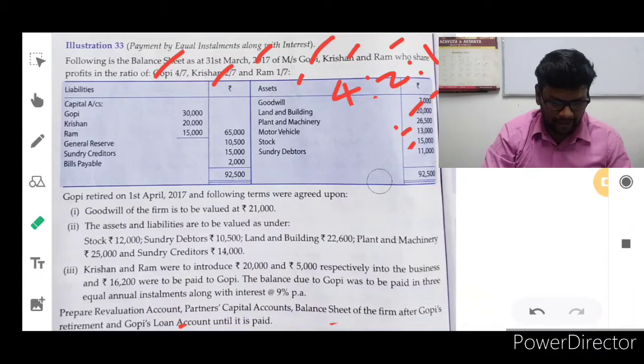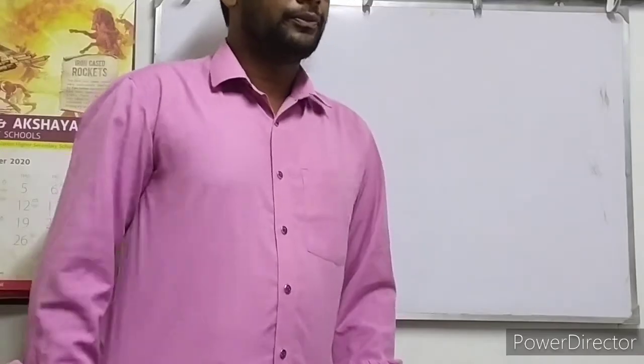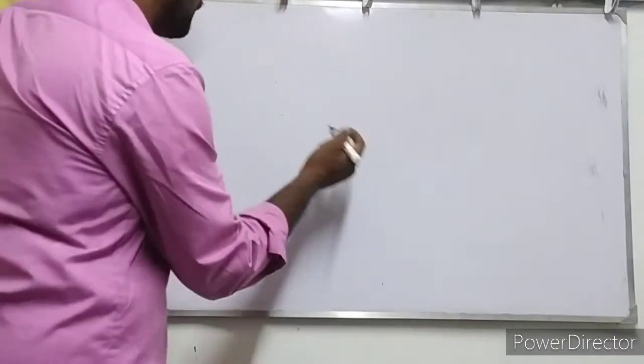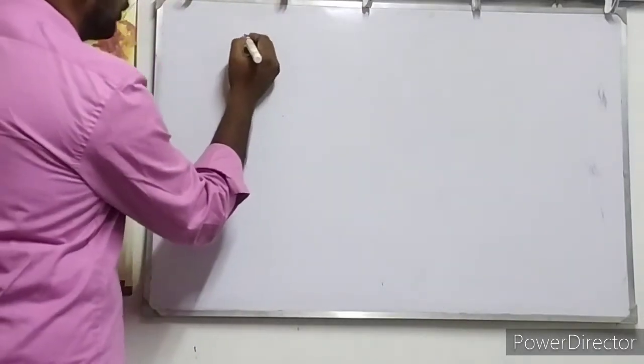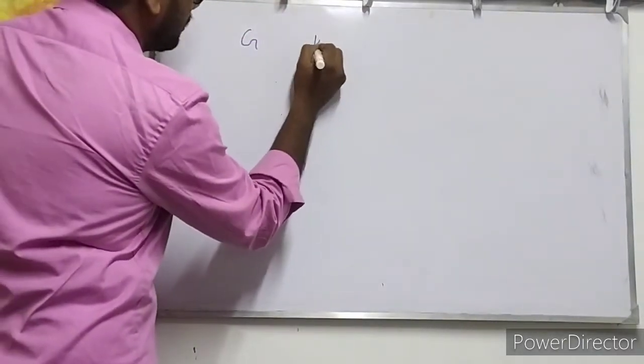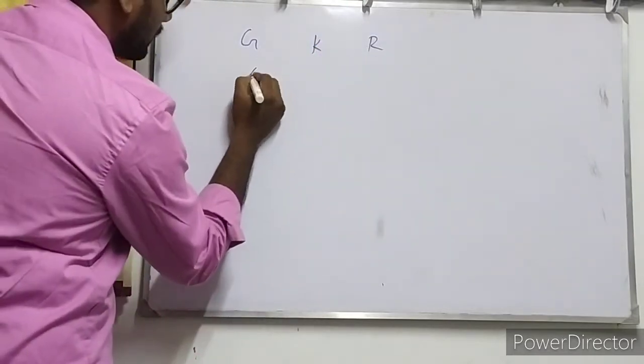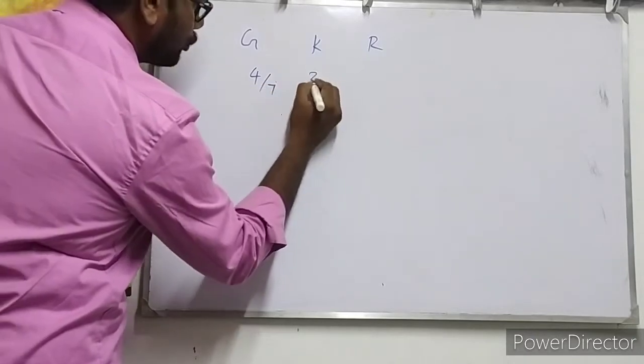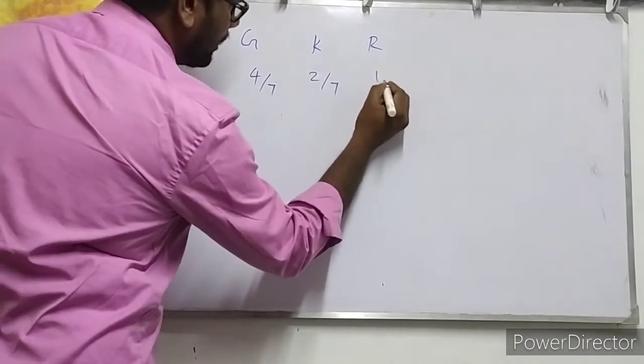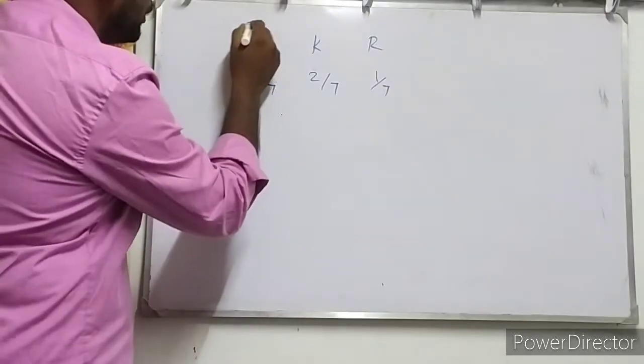Before that, I will give you one small idea. You know all three partners' profit and loss sharing ratio. Gopi, Krishan, Ram: 4/7, 2/7, 1/7. It is their existing profit and loss sharing ratio. Who is going to retire?